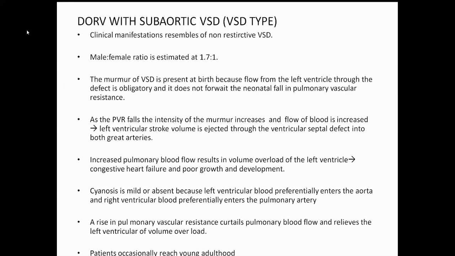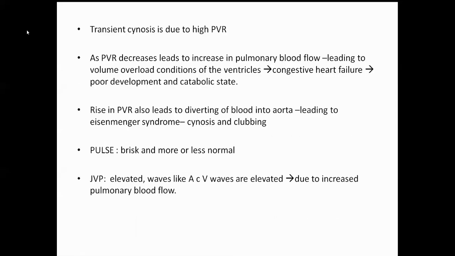A patient with DORV with subaortic VSD, which is a VSD type, occasionally reaches young adulthood. The cyanosis is transient due to the high PVR.